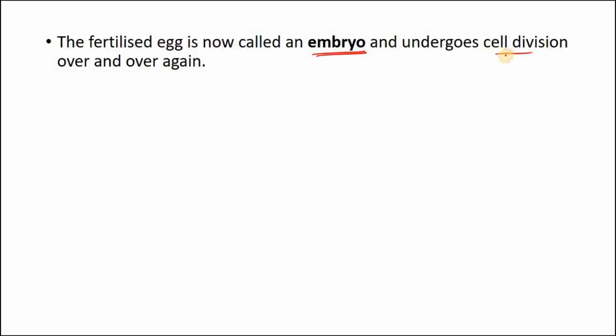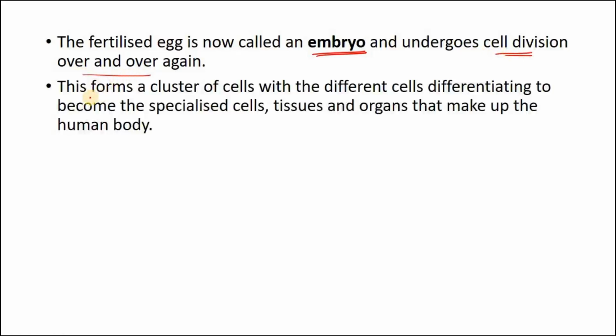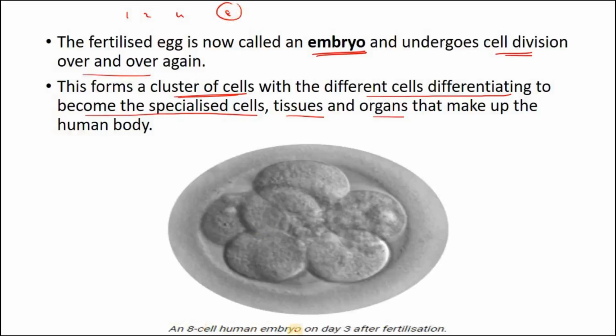It undergoes cell division over and over again. This forms a cluster of cells, with the different cells differentiating to become the specialized cells, tissues and organs that make up the human body. Meaning, one cell will become 2, 2 will become 4, 4 becomes 8. See, this is the 8-cell human embryo on day 3 after fertilization. This is when differentiation will occur. One will become the brain or the nervous system, and the whole digestive system. The nervous system is starting to be formed.